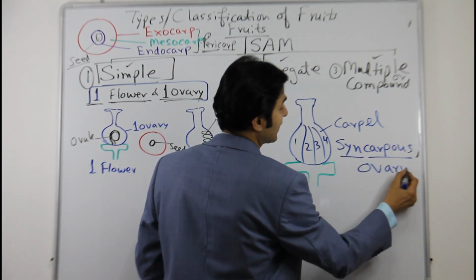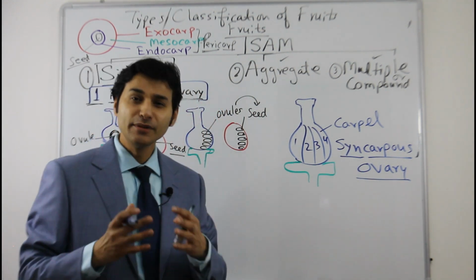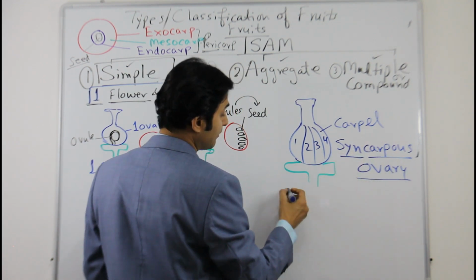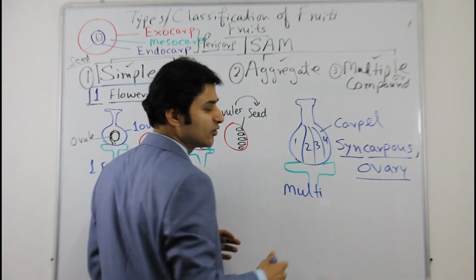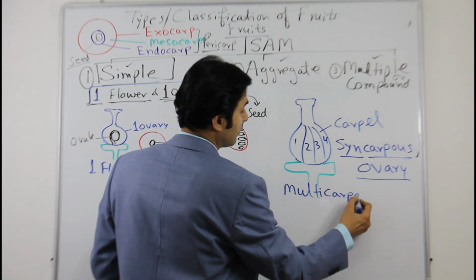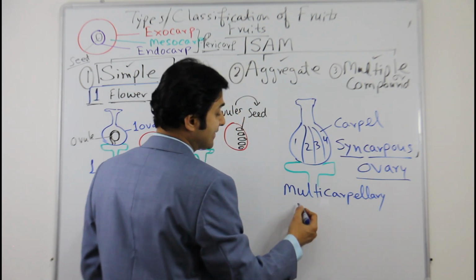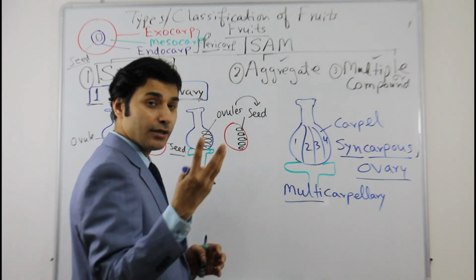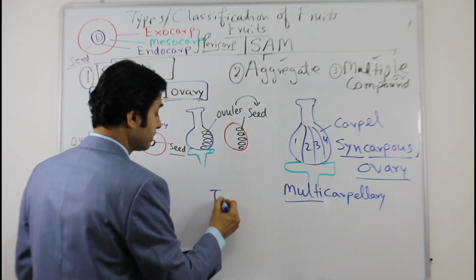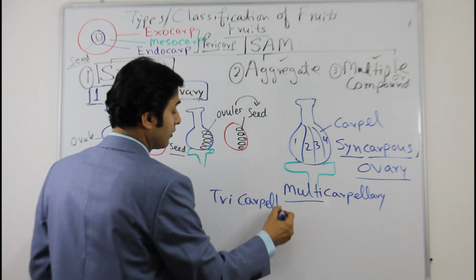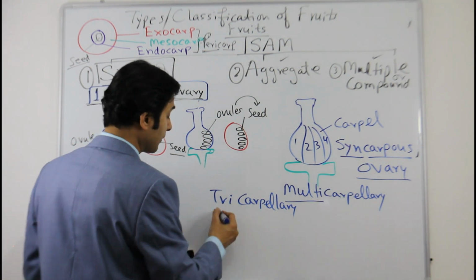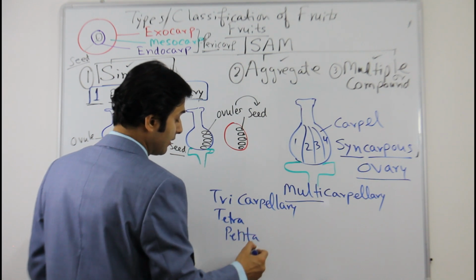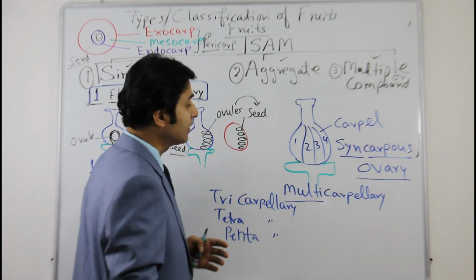Syncarpous ovary. Syn means together. In science, syn means together, or fused. So you can see here all the carpels, so this is a multicarpellary ovary. You will see these words many times. Multicarpellary syncarpous ovary. Many carpels, syncarpous ovary. If there are 3 carpels, it's called the tricarpellary ovary. If there are 4, tetracarpellary. 5, pentacarpellary. 6, hexacarpellary. Heptacarpellary, like that.